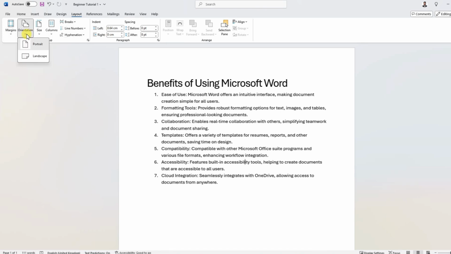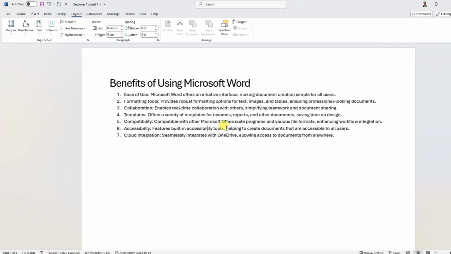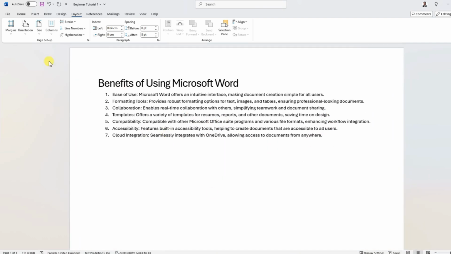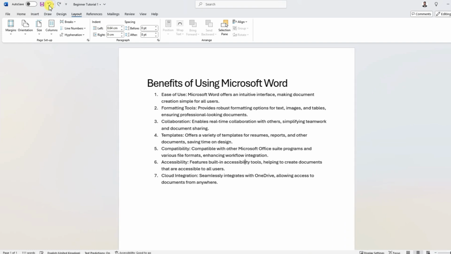The another option is orientation, you can change to portrait or landscape. If I want to change the page type to the landscape, I will change and you can see it has more area now to type. Again, I can undo my action from here.